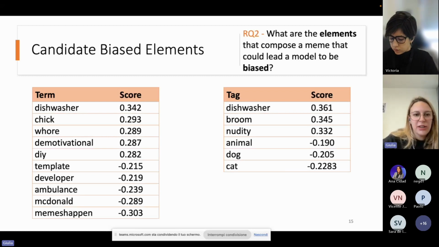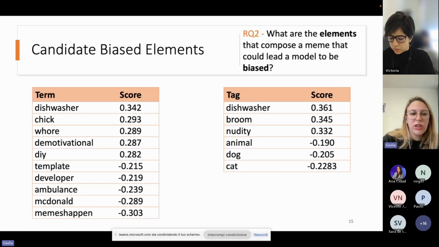We were able to identify those. I reported here the top and the bottom terms and tags related to the misogyny and non-misogyny classes. As you can see, we have both elements that are related to the misogyny world, like this dishwasher, or other terms that are strongly related to stereotypes.